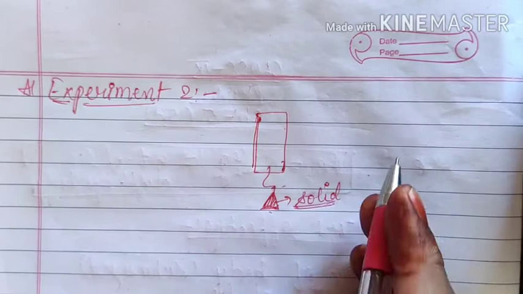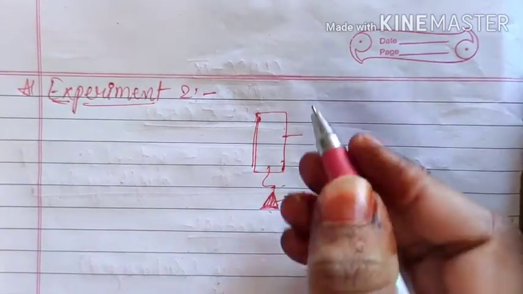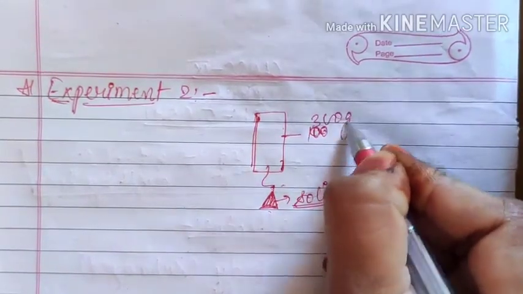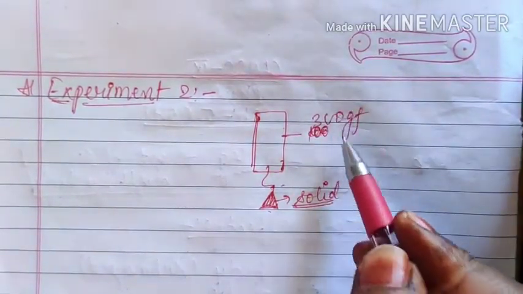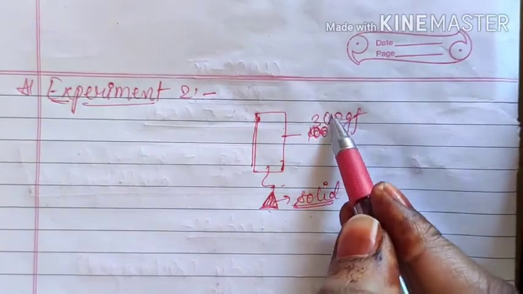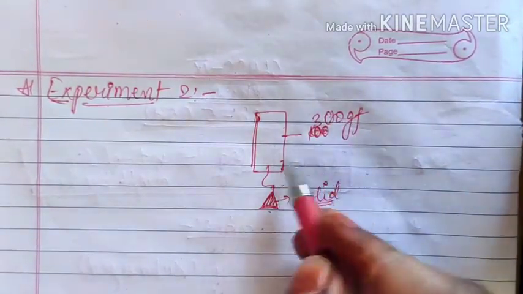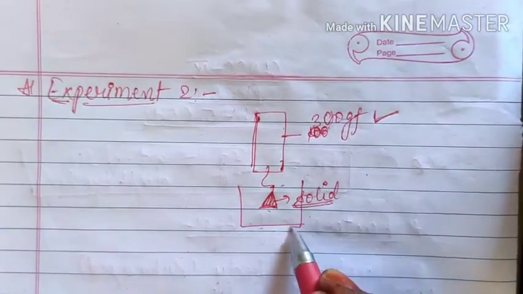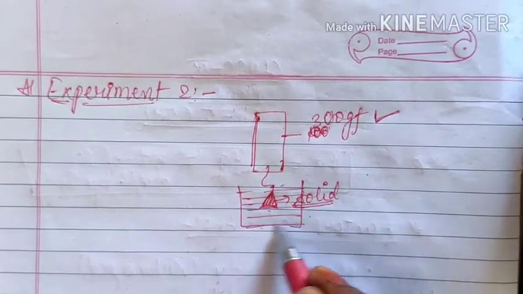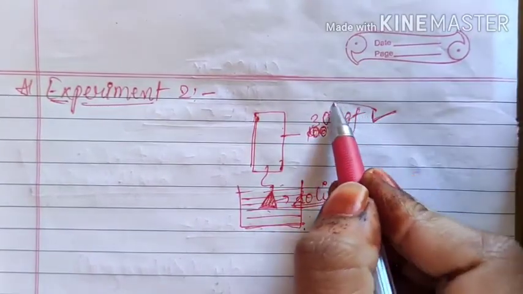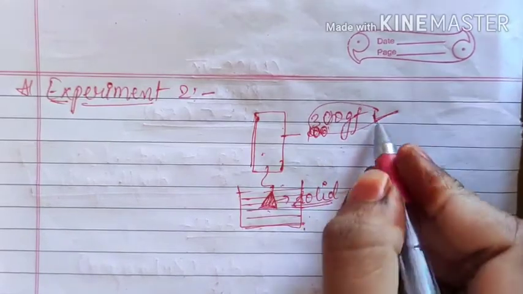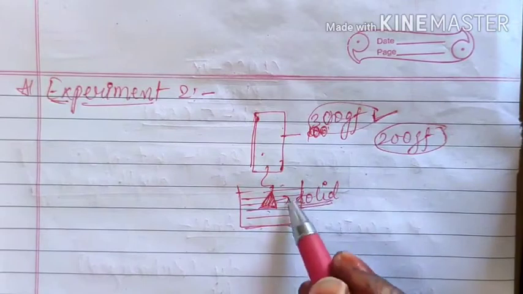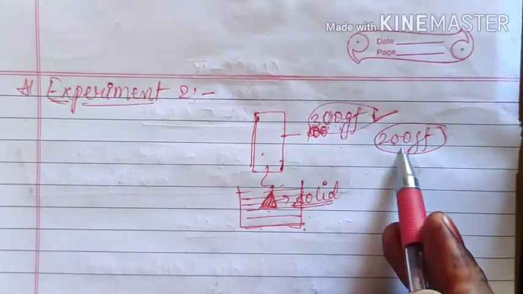Now one more thing we have done. Suppose here you are getting its weight as 100 gram force, or in your book it's given 300, so let it be 300 gram force. So if the weight of this solid body is showing 300 gram force, then after noting this weight, we have submerged this solid body into a liquid. Then suddenly we see that the weight shown by the spring balance has decreased, and now it has become 200 gram force. That means some amount of weight has been lost, and you know why it has been lost?